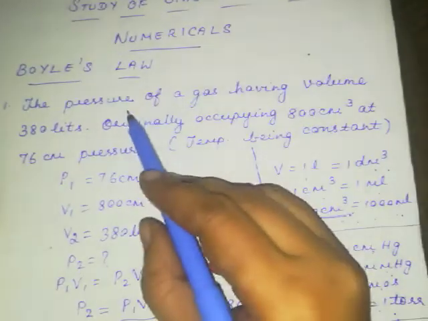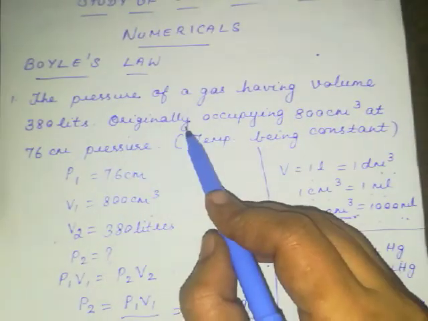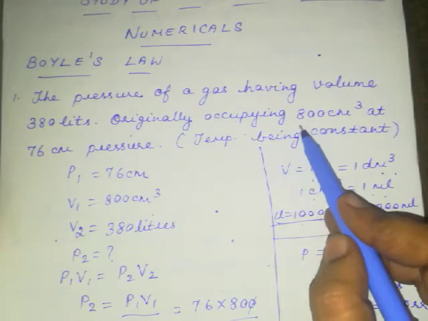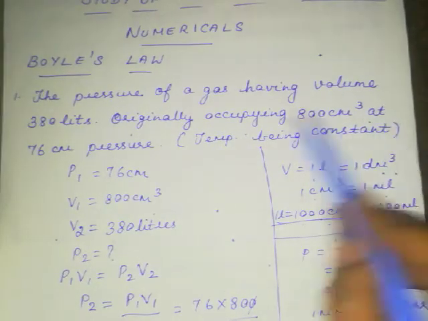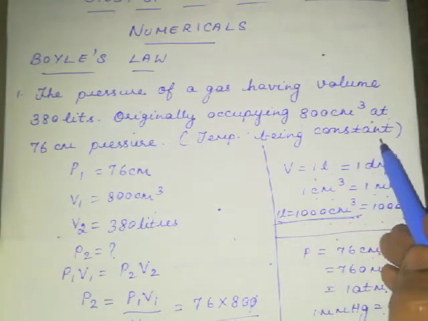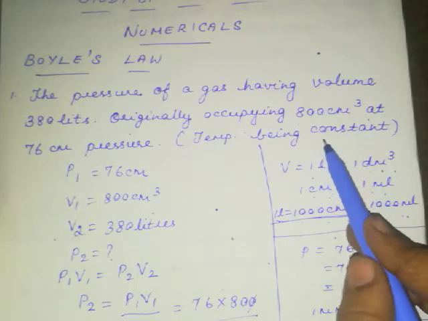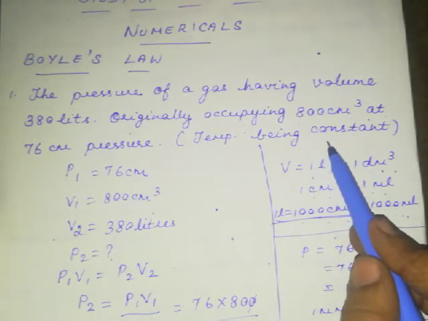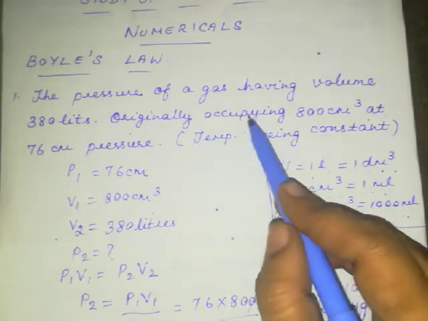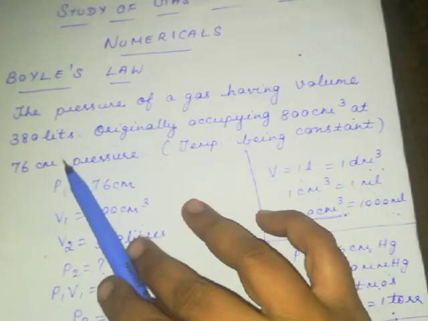Now let's see this problem. The pressure of a gas having volume 380 liters, originally occupying 800 centimeter cube at 76 centimeter pressure, temperature being constant. See, if the words temperature being constant are there, it is a clue for you that it is the Boyle's law formula you are going to apply. Originally occupying means it is initially, what is the volume and what is the pressure.